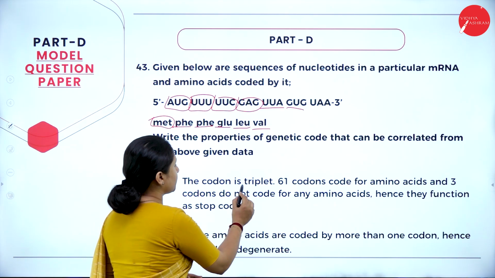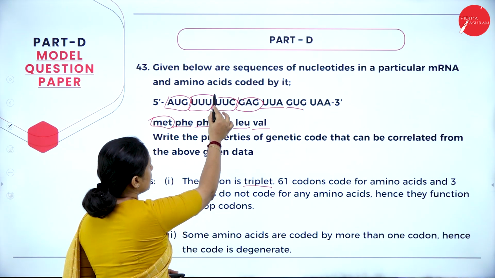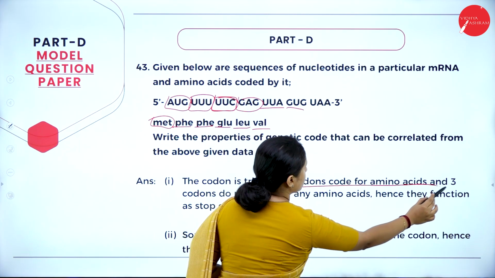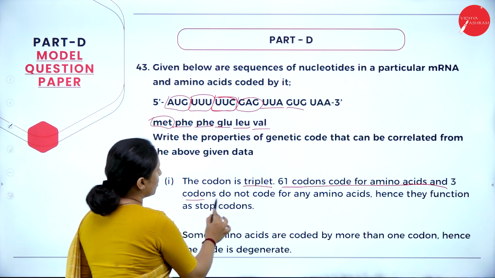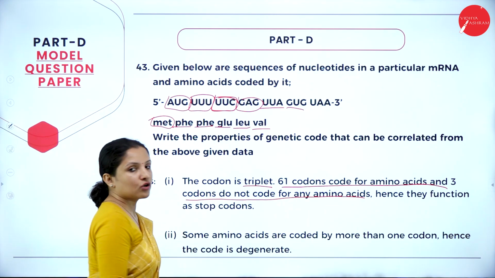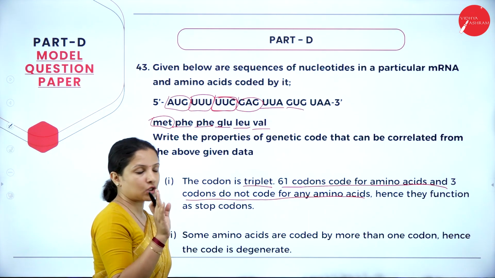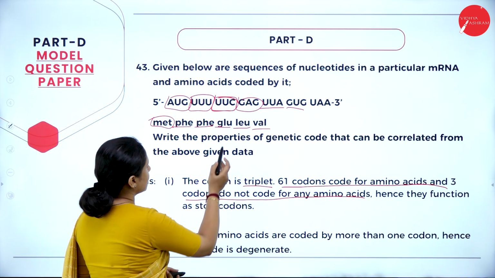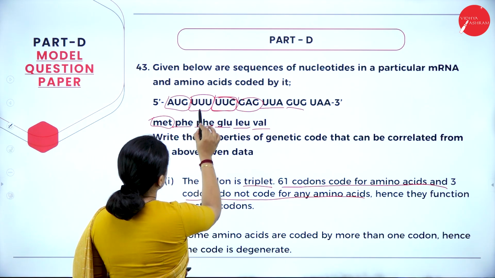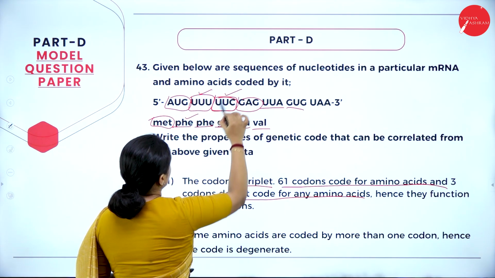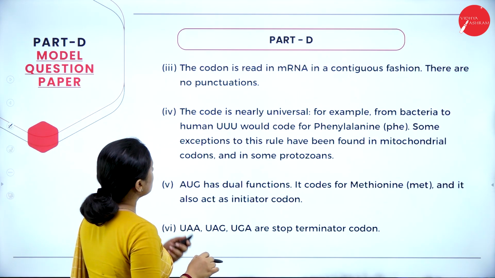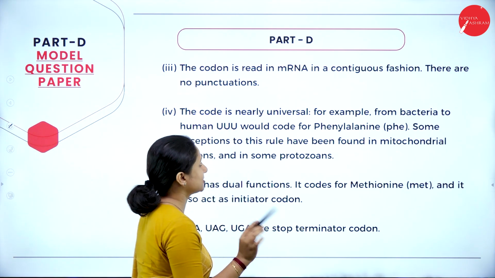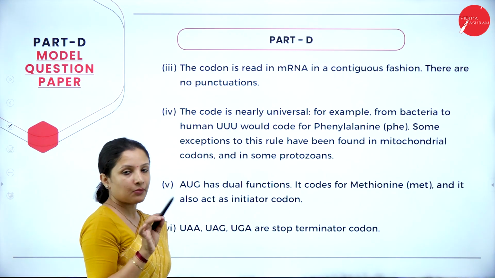So the codon is triplet. That is, it is always mentioned in 3, right? So therefore it is a triplet, and a total of 61 codons code for amino acids and 3 codons do not code for any amino acid because they function as the termination codon or the stop codon. Then some amino acids are coded by more than 1 codon. Say, for example, here itself, phenylalanine is coded by UUU and also by UUC. Next point, the codon is read in mRNA in a continuous fashion. There is no comma or full stop in between. It is read in a continuous fashion without any punctuation.